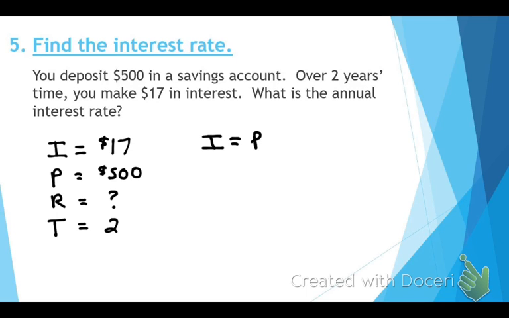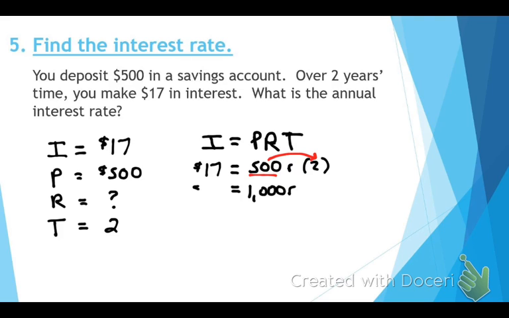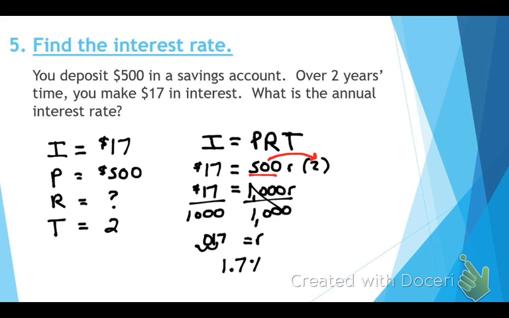Here's where a lot of people made mistakes in the past. You have to make sure you're plugging in. First, drop down that equal sign. What is my I? I'm filling in for the I. 17. Okay, then that's the main thing. Just make sure you're plugging it into the right spots. Times R times 2. Notice I can do this on the right-hand side. So, guys, what's 500 times 2? 1,000. So I've got 1,000 R. Get that R by itself, and all you have to do is divide by 1,000. R equals 0.017, and rate always has to be a percent. So what's the answer?